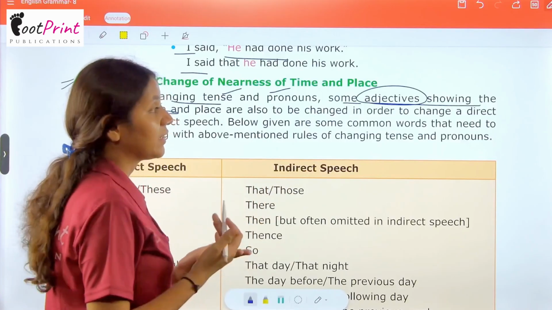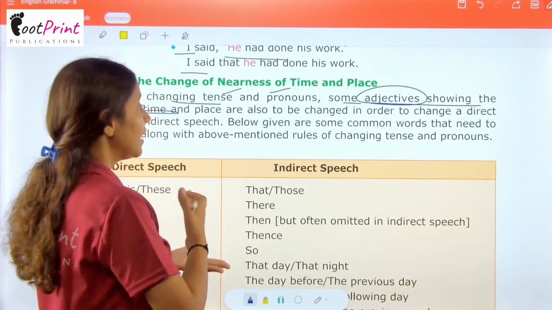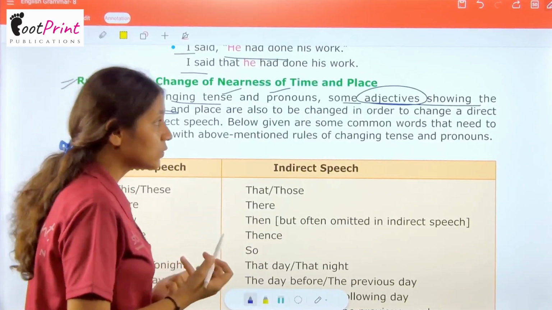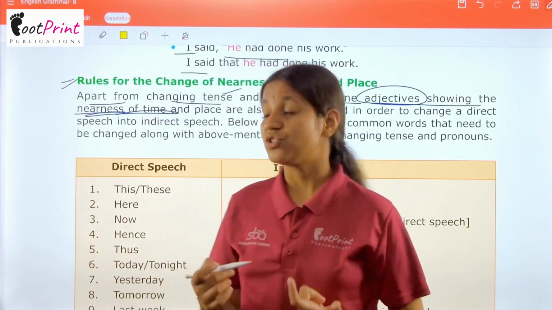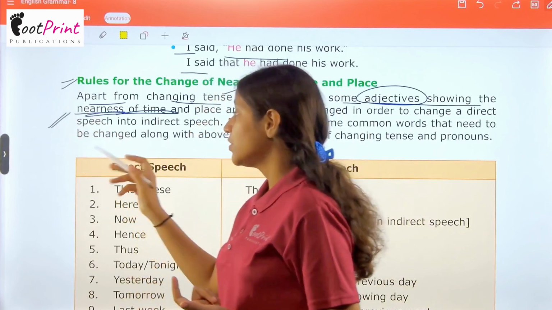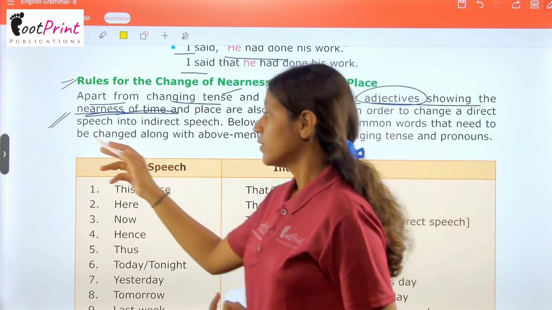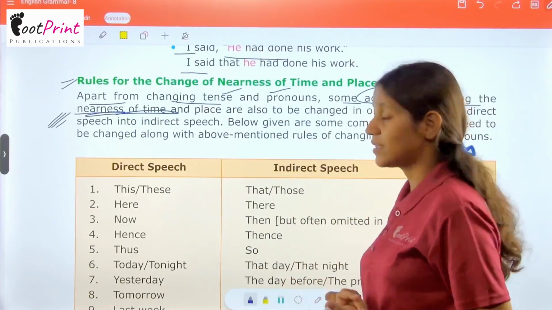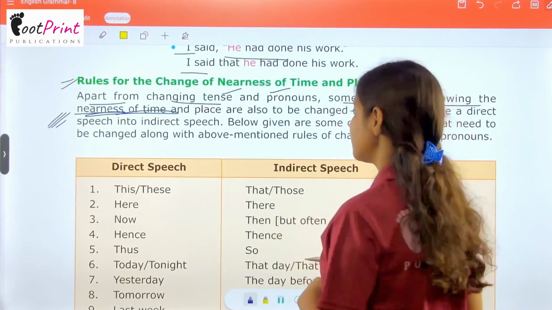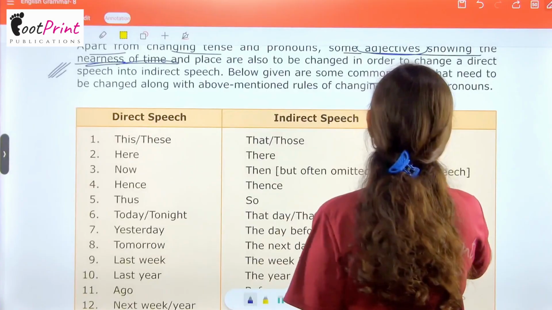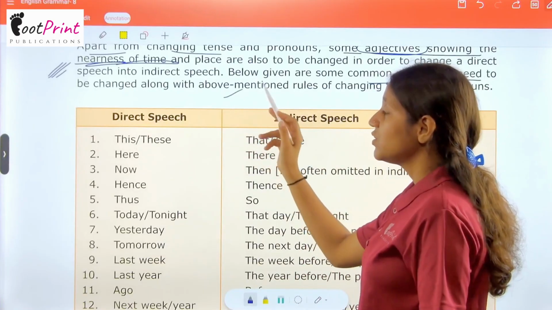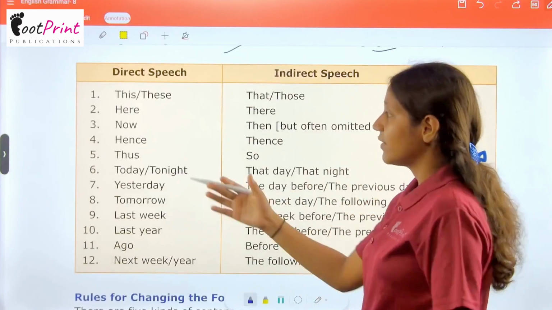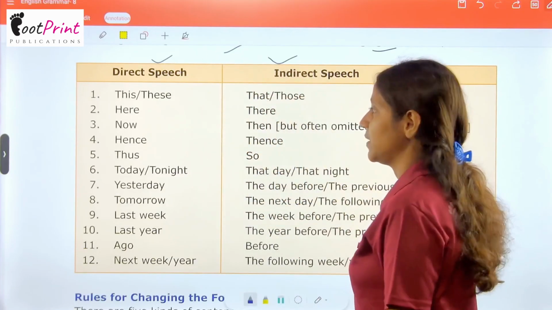Noun, pronoun and tense के अलावा भी हमारे पास कुछ चीजें होती हैं, कुछ adjectives होते हैं जिन्हें हमें change करना होता है, which show the nearness of time and place, and we have to change them from direct to indirect speech. Below given are some common words that need to be changed along with the above mentioned rules of changing tense and pronouns. This is direct speech, this is indirect speech.